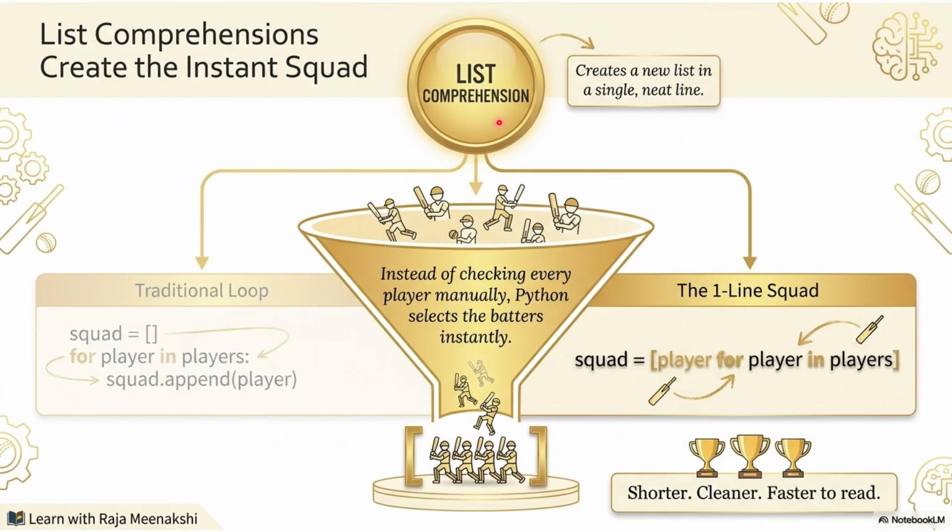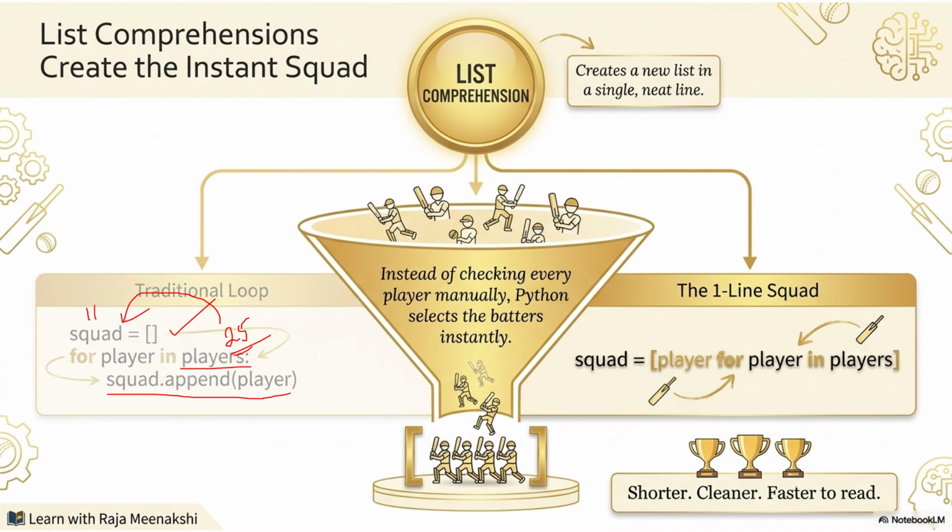Shall we see what is comprehension? See here, it will create a new list in a single neat line. So without knowing comprehension, how would we write a list? This is a squad. Imagine this players list has some 25 members. And for the squad, we want 11 based on some criteria. Here, I didn't give this criteria. In the upcoming slide, there will be. So squad dot append of player. Now all the 25 players will be added to the squad. Then we will filter and take. So how many lines of code? 3 lines of code is there. Creating a list, traversing, using the append.